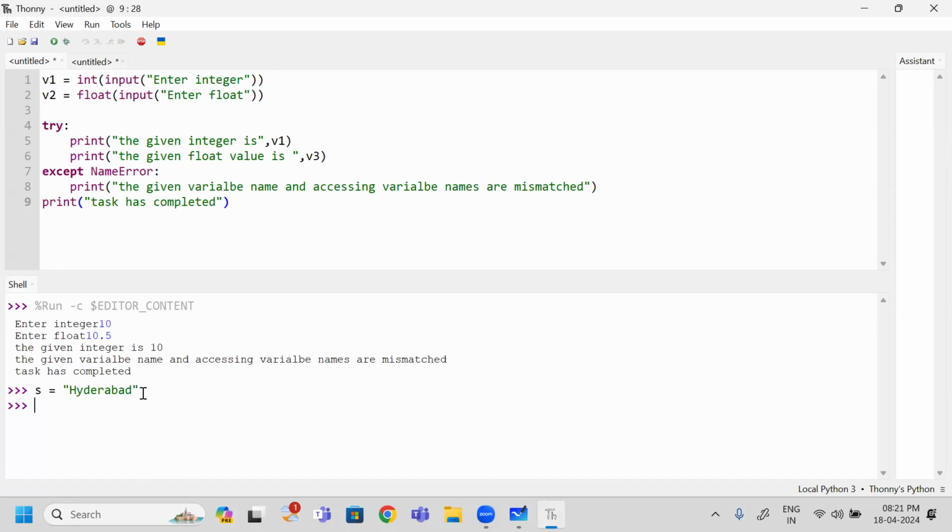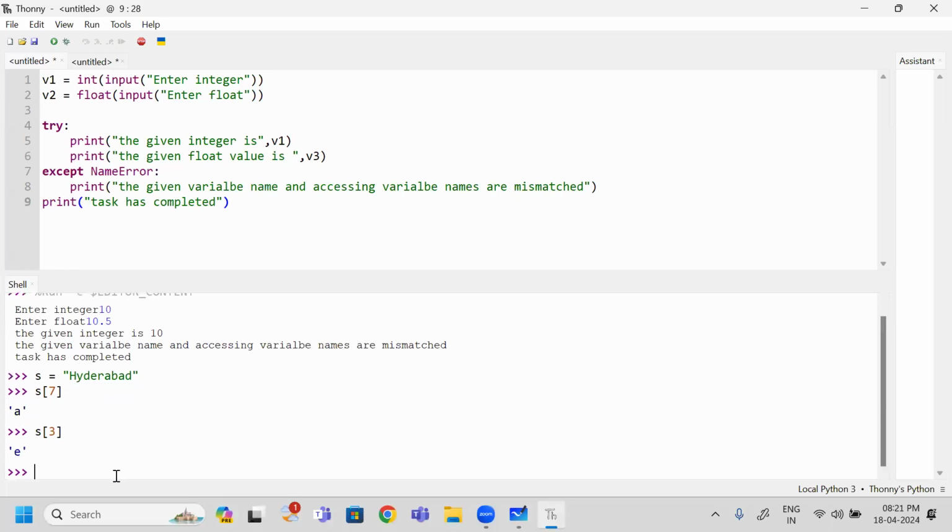We will go for the indexing concept. Every indexing begins from 0, so 0 to 8, I can give 8 as the maximum index. So s of 7, last but one, A I can see. s of 3, 0, 1, 2, 3, I can see E.